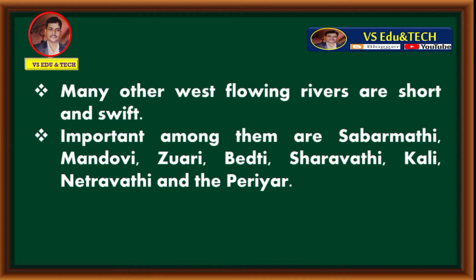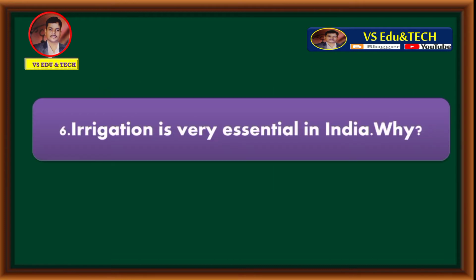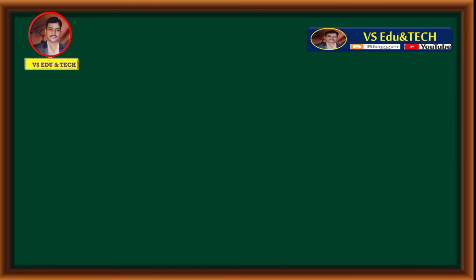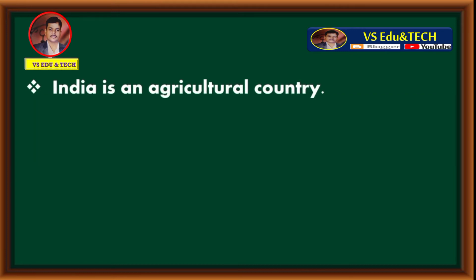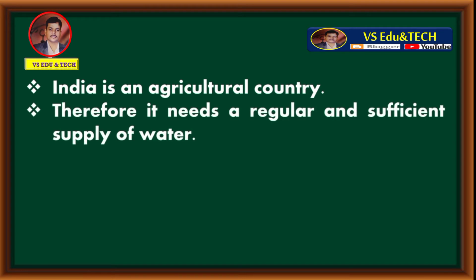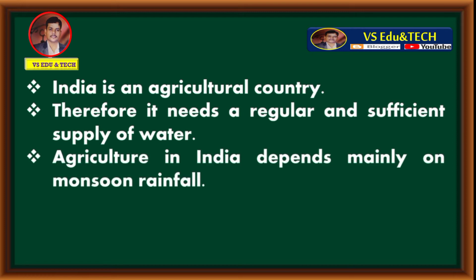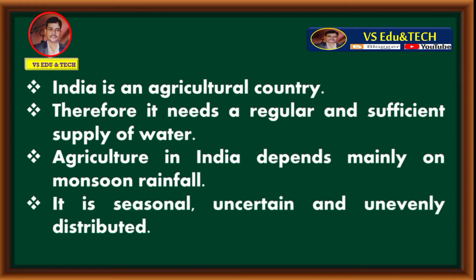Let's move to question number 6. Irrigation is very essential in India. Why? Answer is, India is an agricultural country. Therefore, it needs a regular and sufficient supply of water. Agriculture in India depends mainly on monsoon rainfall. It is seasonal, uncertain, and unevenly distributed.